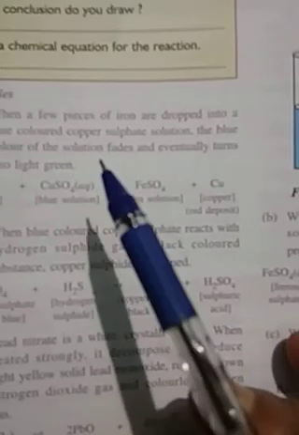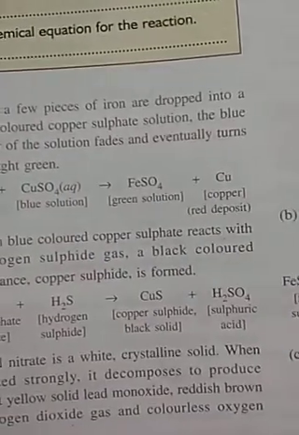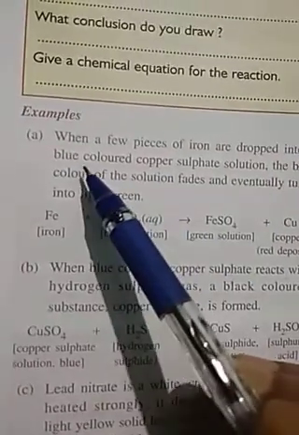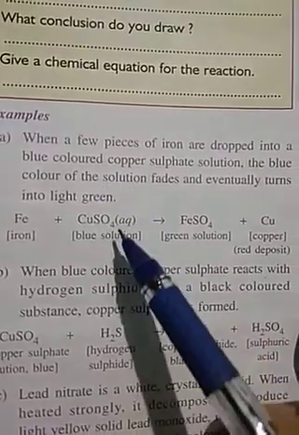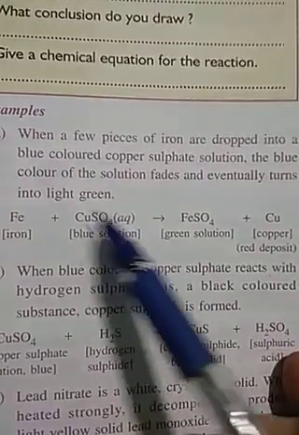The color of iron is supposed to be greenish. So when some piece of iron is dropped into this solution, this is CuSO4, not blue vitriol. If it were CuSO4·5H2O, then it would be blue vitriol.